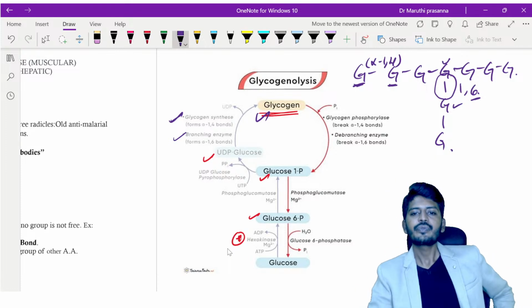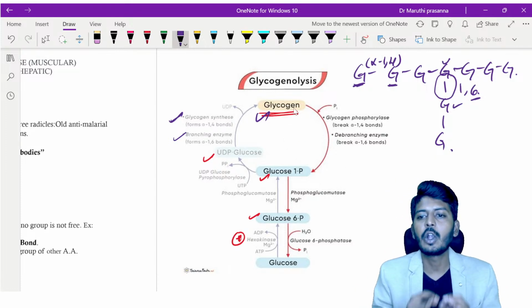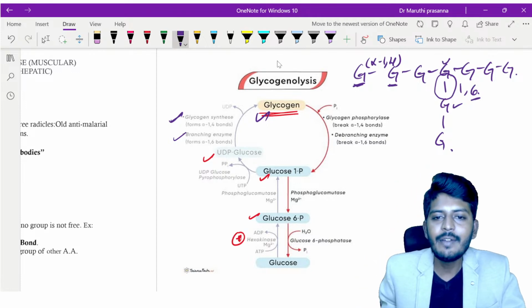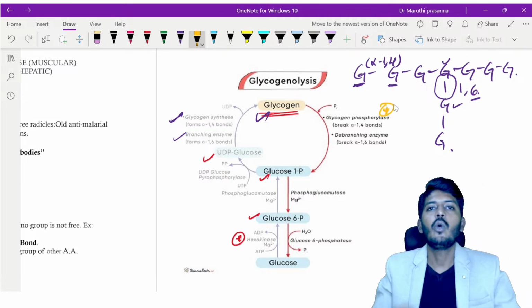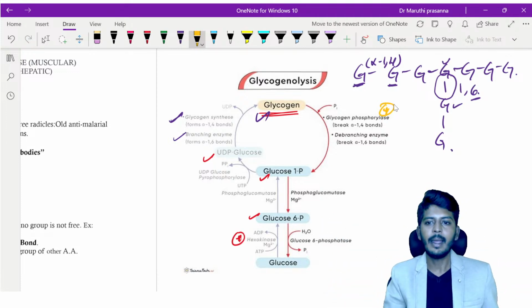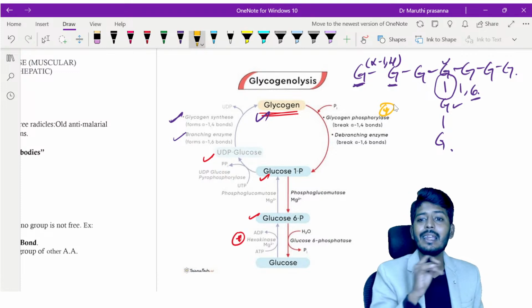Okay. Now, whenever we want to break the glycogen which is formed, we will require an enzyme called glycogen phosphorylase. There are two things: branch formation and linear chain. We are trying to break the linear chain.